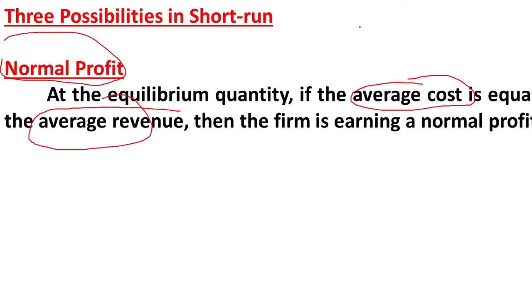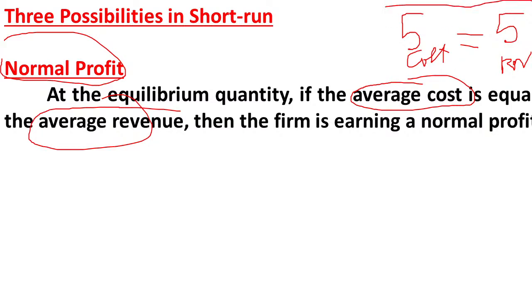For example, imagine I am producing a pen. To produce one pen I am spending 5 rupees. So it is the cost of production. To produce one pen I have spent 5 rupees, and I am going to sell this pen at 5 rupees. So this is average revenue. This is the income earned by selling one pen. So in this case the firm will not make any profit. This is known as the case of normal profit.